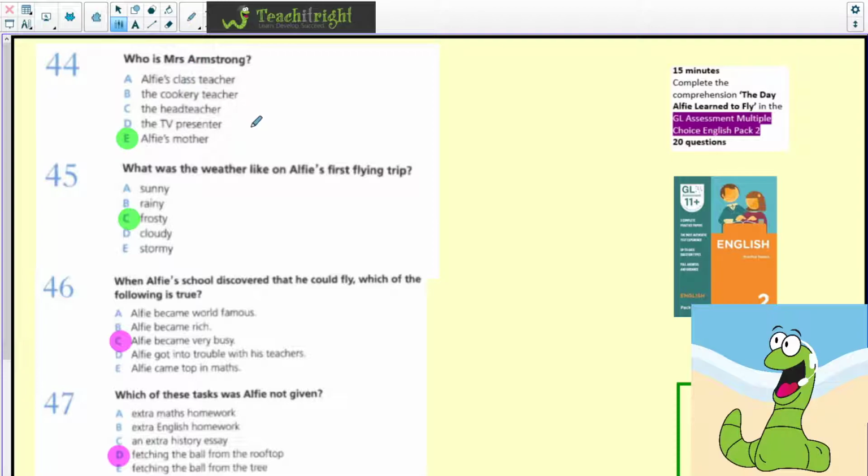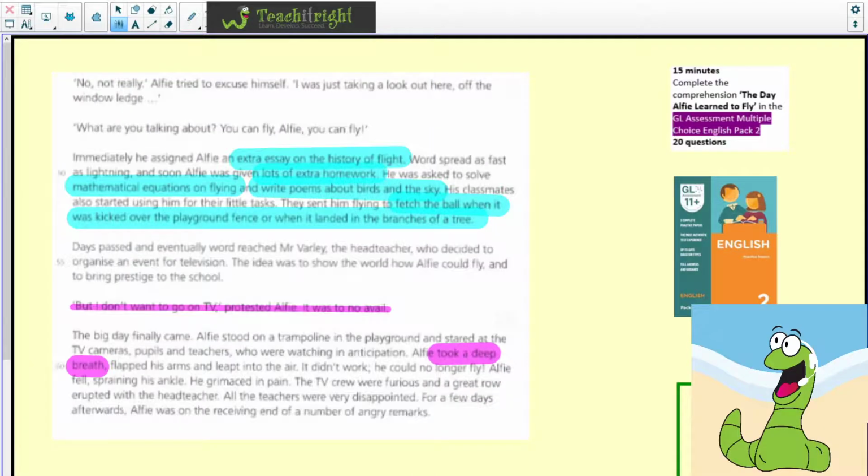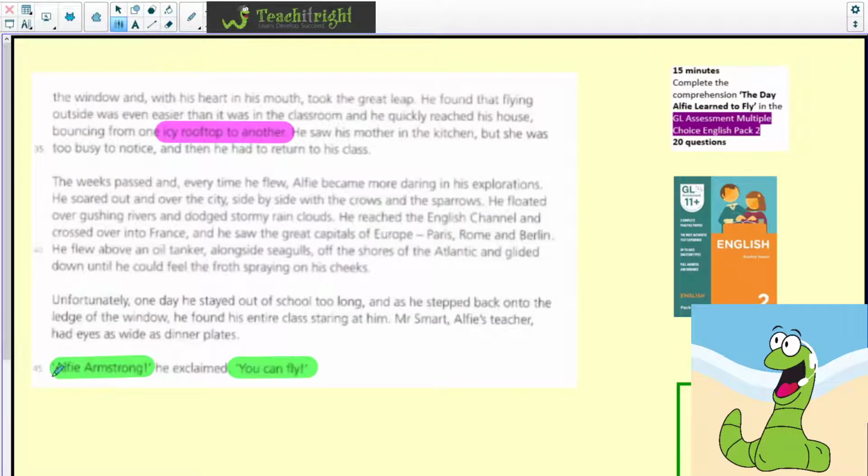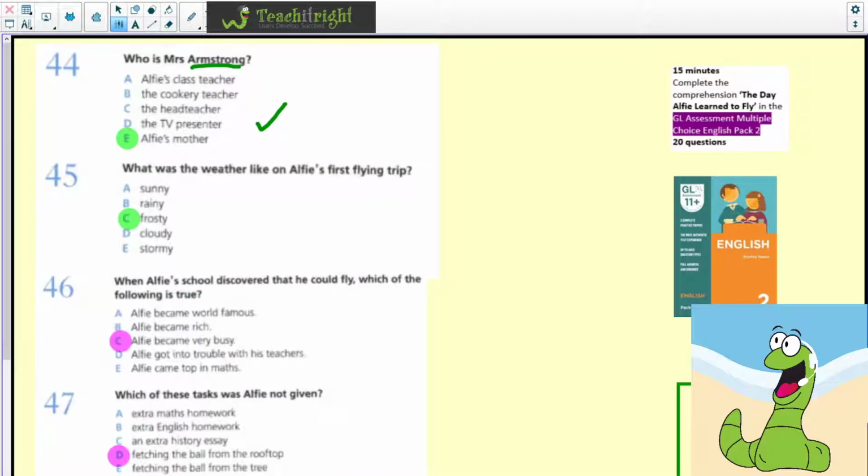44. Who is Mrs. Armstrong? Well, it's Alfie's mother, because it refers to Alfie Armstrong in the text. Let me just go and prove that to you. See if I can find it. There we are. On line 45, Alfie Armstrong, he exclaimed, "You can fly." So Mrs. Armstrong must be his mum.